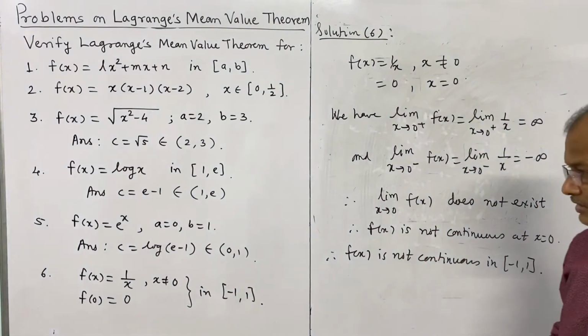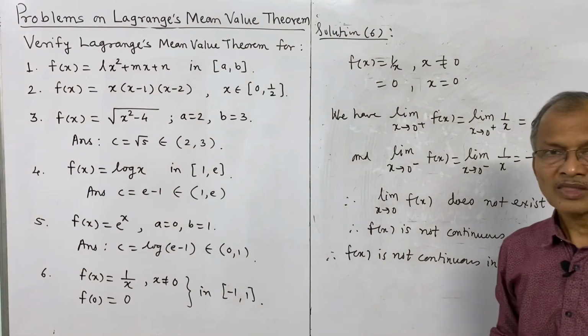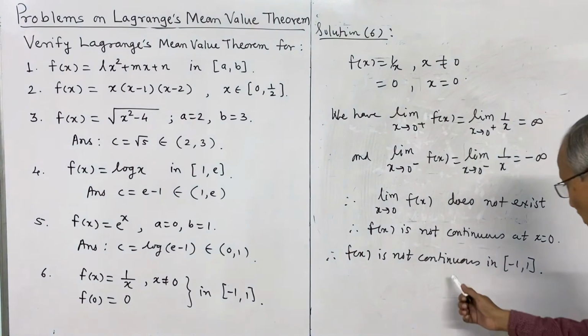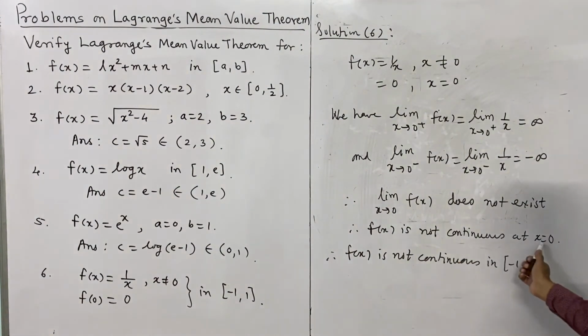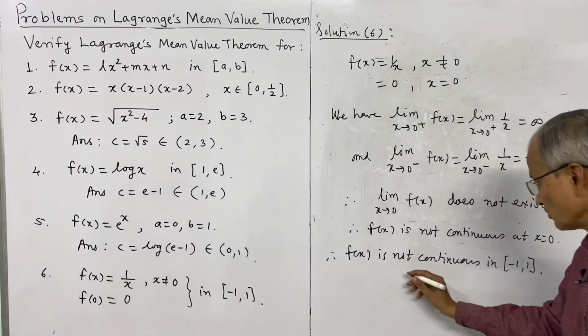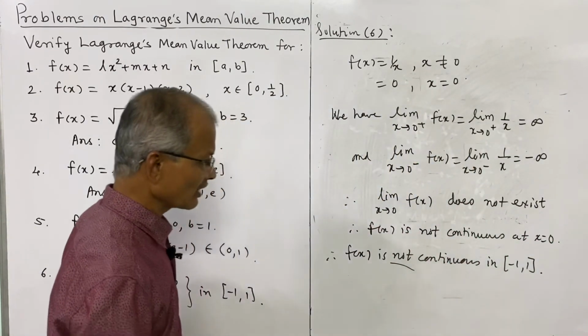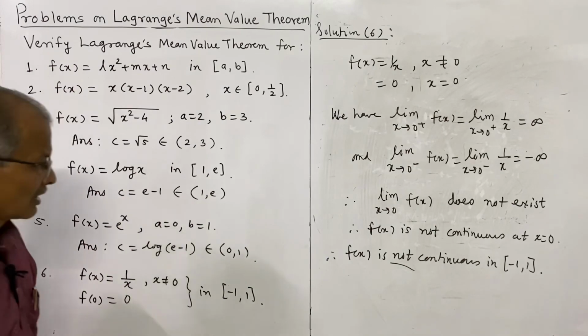When we say the function is continuous in the closed interval, it must be continuous at every point in the interval, and it is not continuous at this one point in the interval, therefore it is not continuous. And once the function is not continuous in the closed interval, the theorem is not applicable.